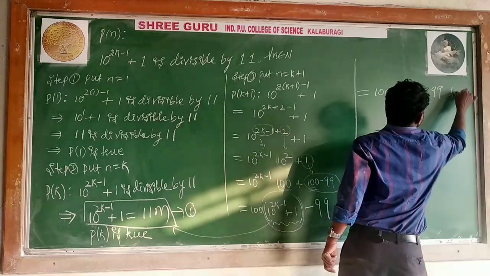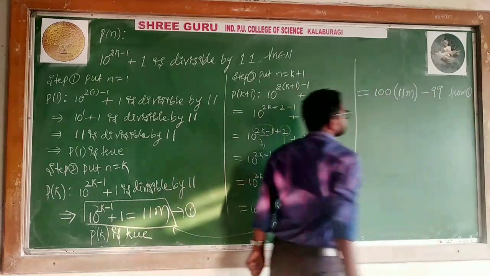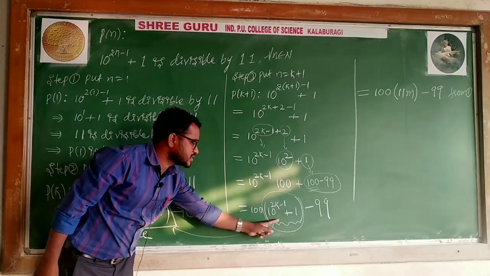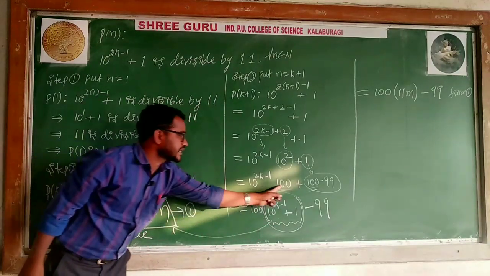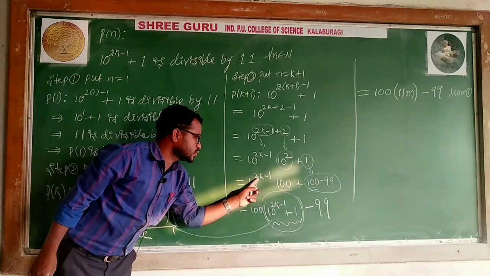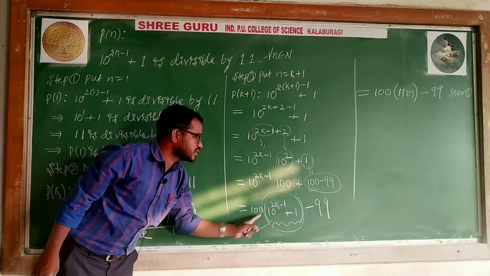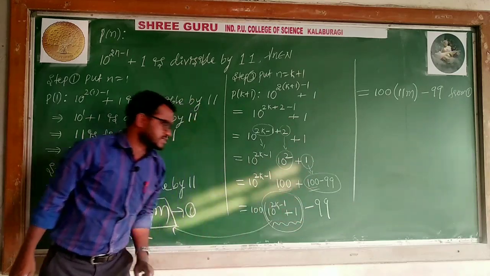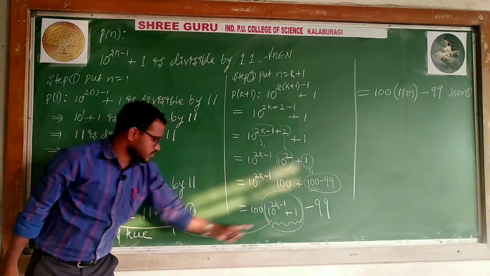From equation 1, this can be expressed as 10 to the power 2k minus 1 plus 1. This is because I took 10 common. Taking 10 to the power 2k minus 1 common, this 100 comes outside, plus this 100 goes, means 1 remains, minus 99 last. I kept minus 99 last. This can be expressed as 11 into what?